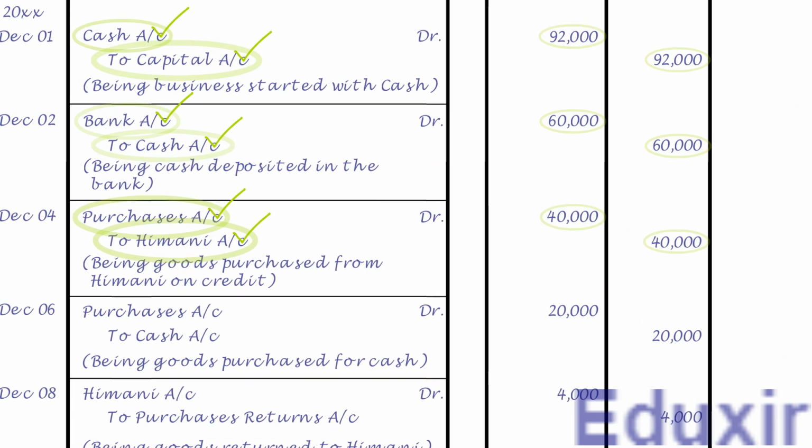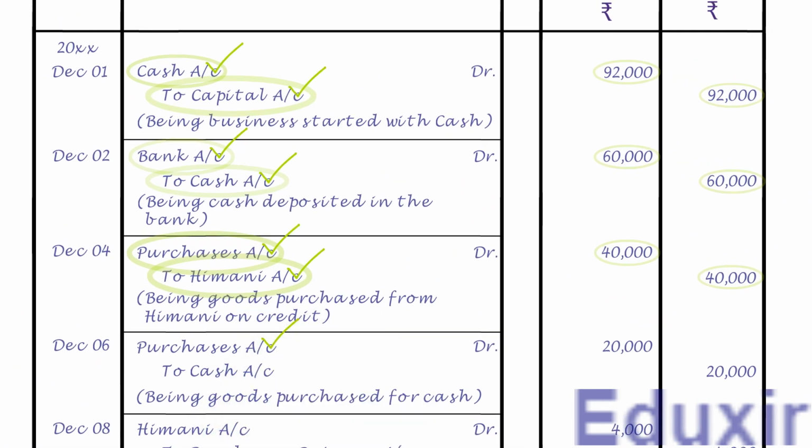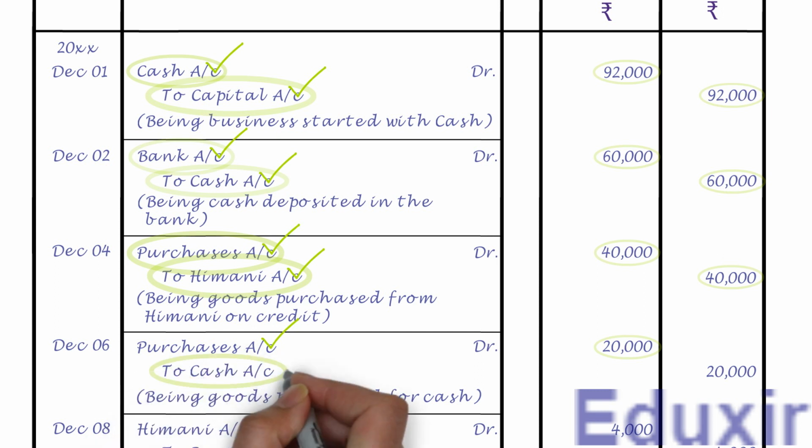As the name suggests, it needs to be posted on the debit side of purchases account and the debit amount is 20,000 rupees. Note that the details that need to be posted into the particulars column is cash account. As we already have the purchases account, let us now post this entry into that account.